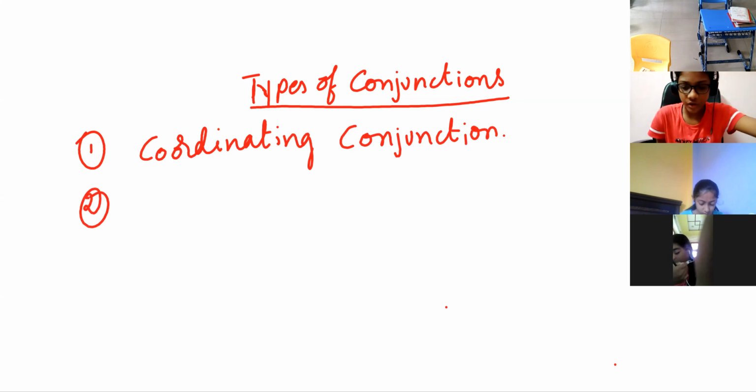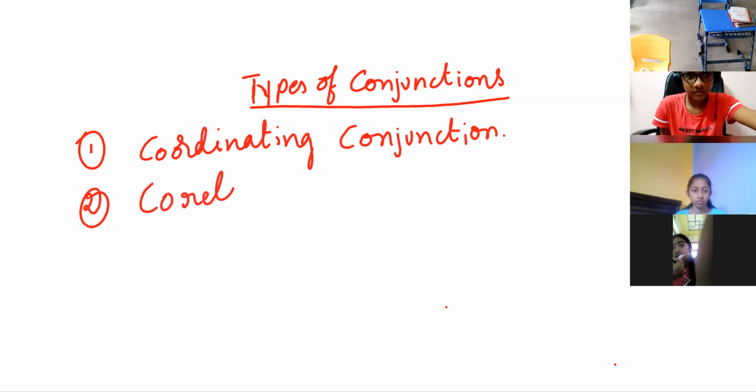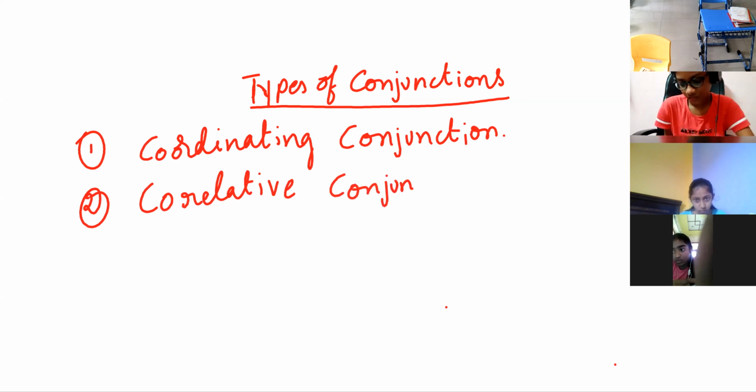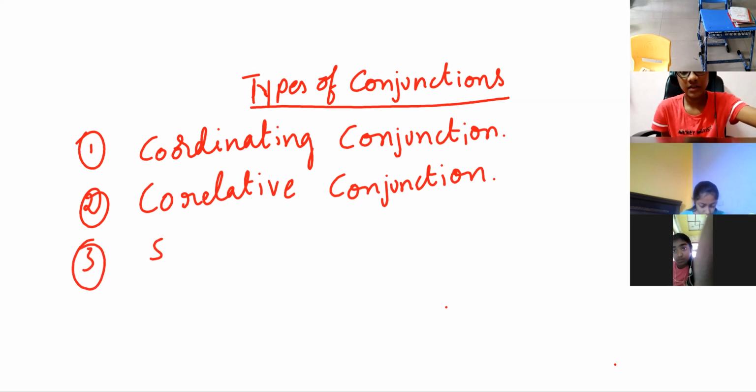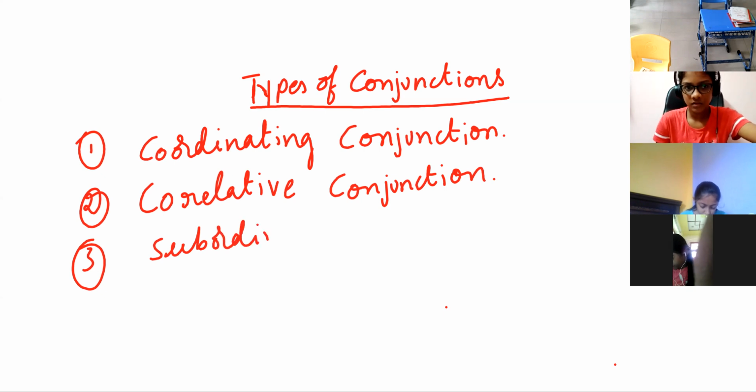Correlative conjunction. You have to say correlative, not correlating. Correlative conjunction. Next, the third one: subordinating conjunction.